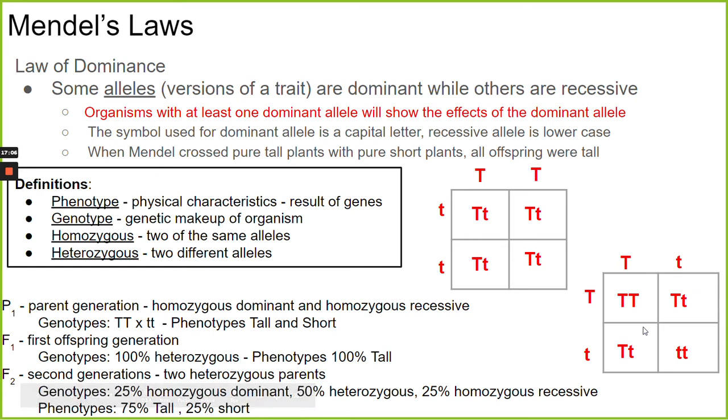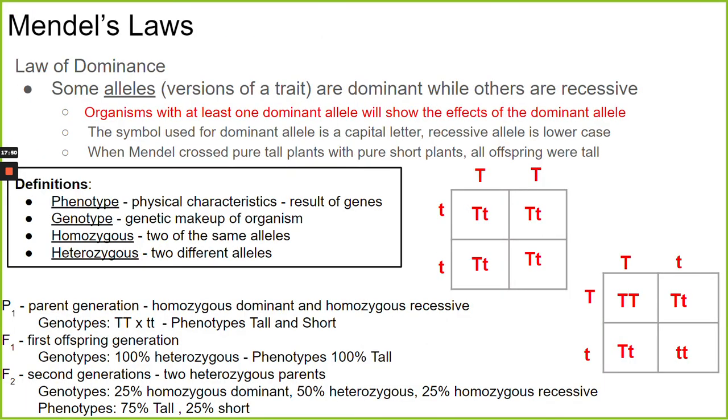When he did this experiment and grew the plants, he saw about 75% of them were tall and about 25% were short. So 25% short, this would be tall, tall, tall. And so he saw this after he did it with flower color. And he did it with whether the peas were wrinkled or not wrinkled. And he kept finding these same ratios. This ratio of when you cross two heterozygous parents, you always end up with a 75%, 25% offspring.